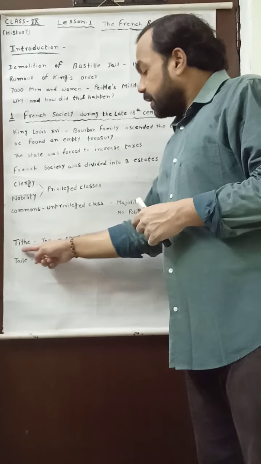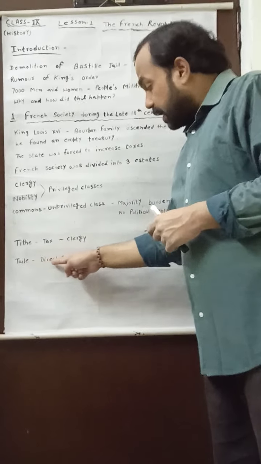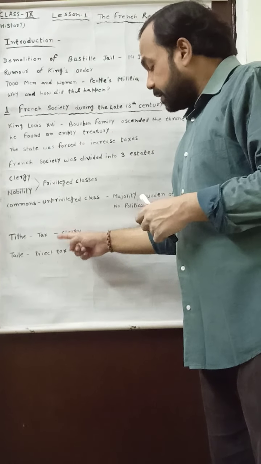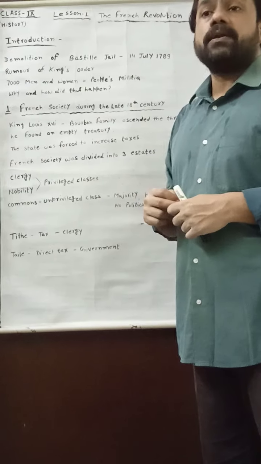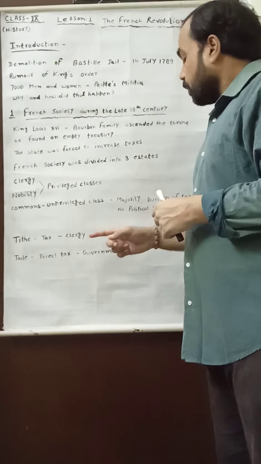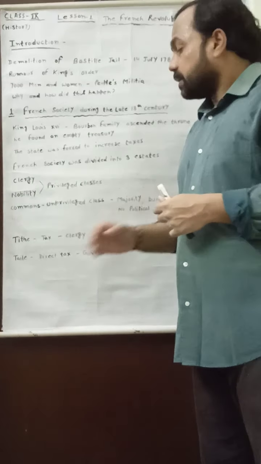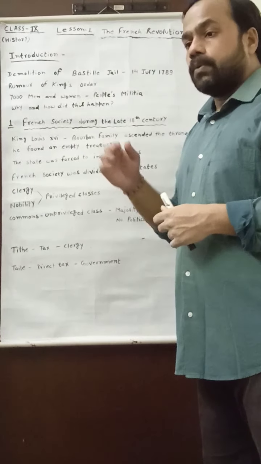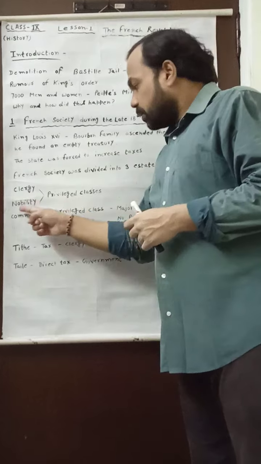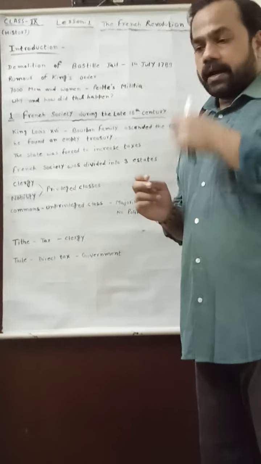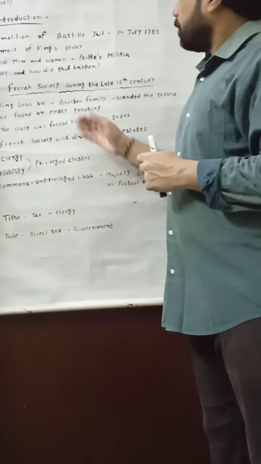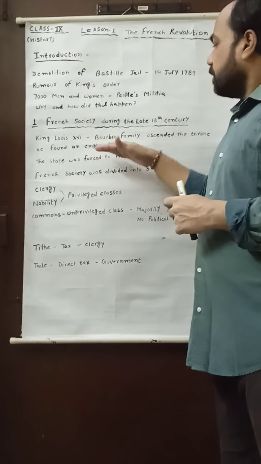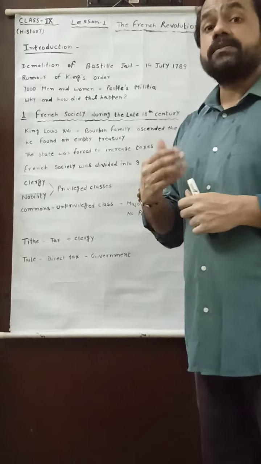And the taille was a type of direct tax. Taille was a type of direct tax, and it was imposed by the government or by the state on the commons. It means that the tax, tithe or taille, both were imposed only on the commons. Here I am discussing the problems of the French society. My dear students, you know very well that at that time there was one more problem which I will discuss with you.